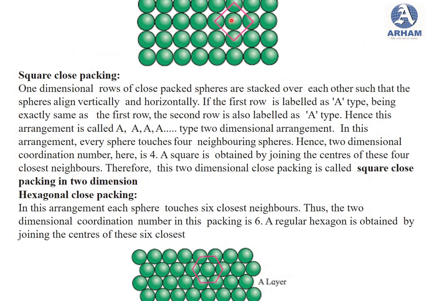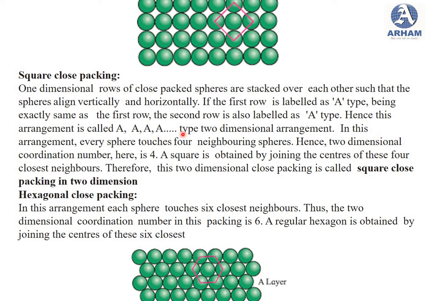Then square close packing. 1 dimensional rows of close packed spheres are stacked over each other such that the spheres align vertically or horizontally. The first row is labeled as A type, and the second row is exactly the same as the first row, also labeled A type, so this arrangement is called the A type 2 dimensional arrangement.